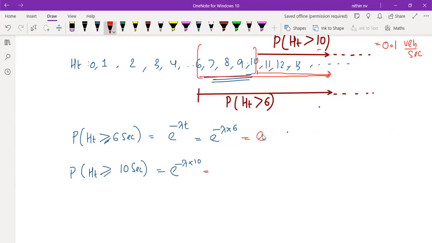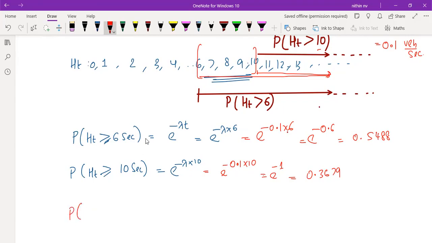Got it? So e raised to minus 0.1 into 6 is nothing but e raised to minus 0.6, which you can calculate. You will be getting this as 0.5488. Similarly, the second is e raised to minus 0.1 into 10, e raised to minus 1, nothing but 1 by e. That's it. Using the calculator, no issue, this is going to be 0.3679.